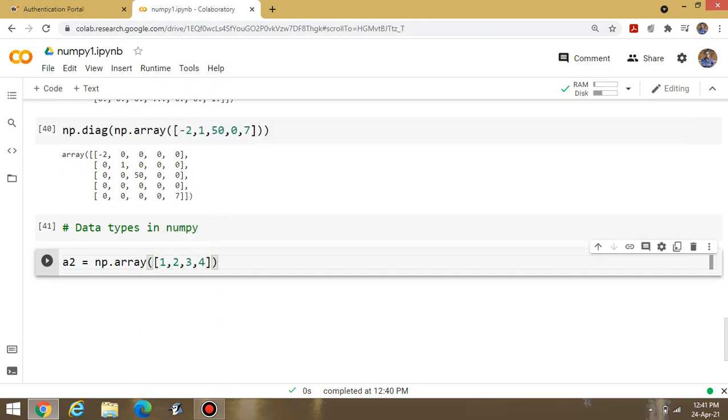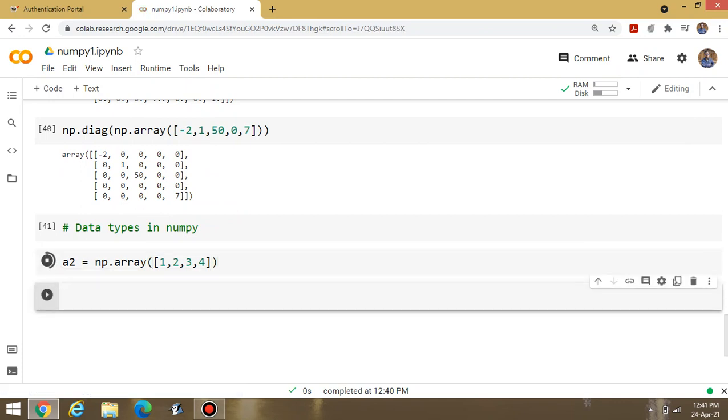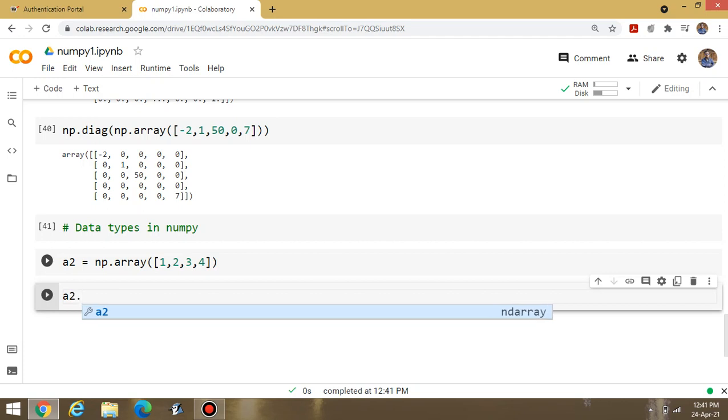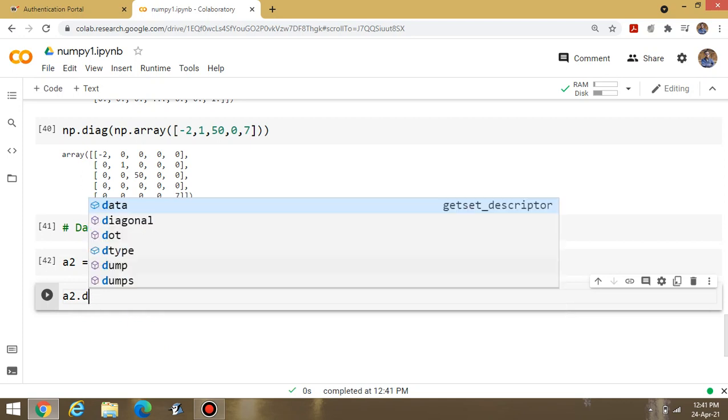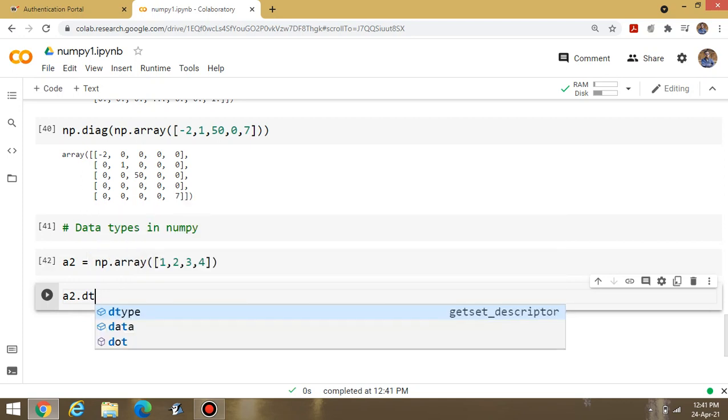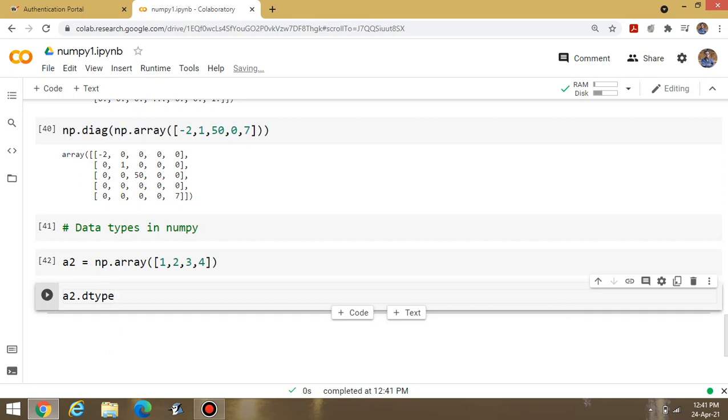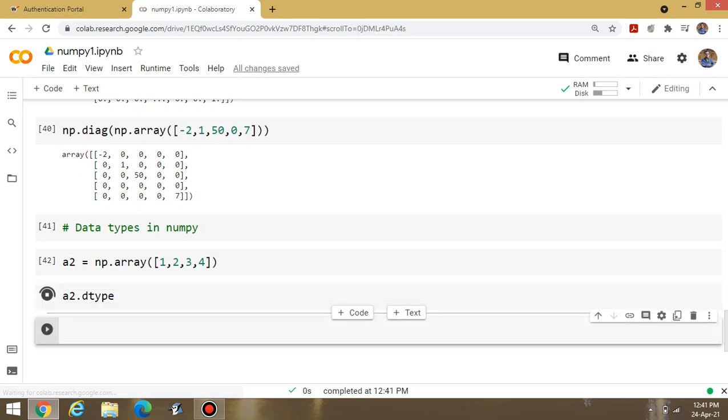Suppose these are the values. And after writing these values, suppose I have to check the data type of this one, A2 dot dtype. Yes, dtype, data type is there, and then execute it.